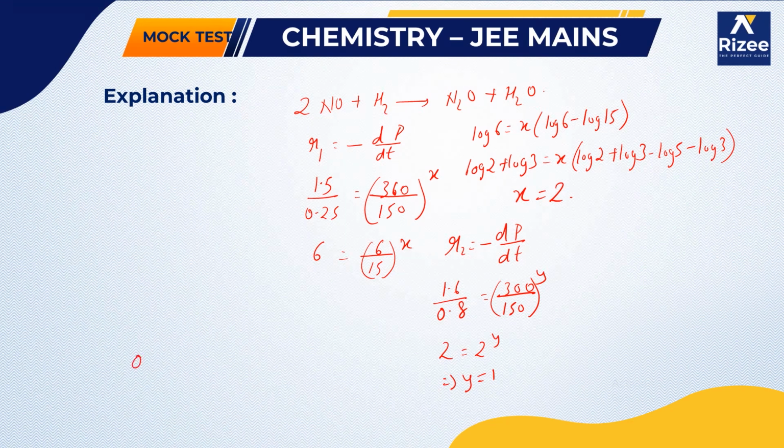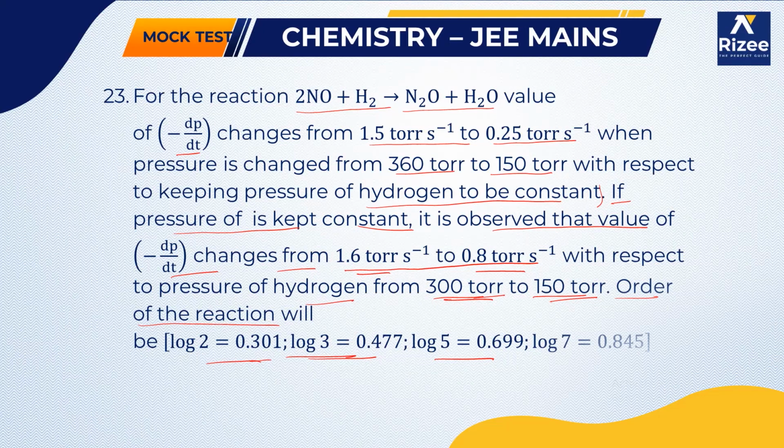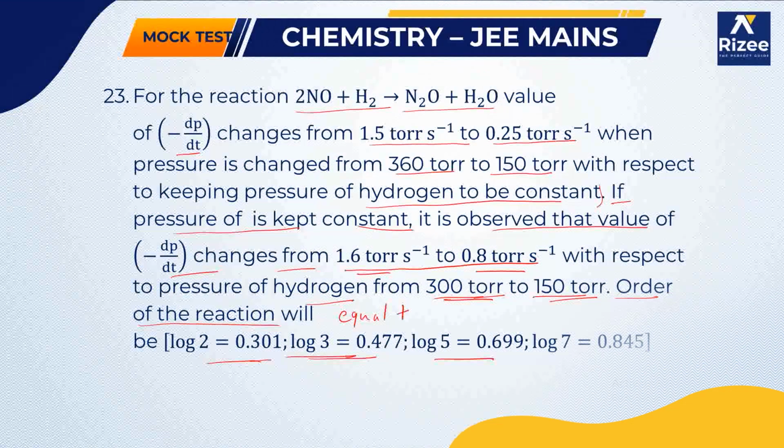So the overall order of the reaction is 2 plus 1, that is equal to 3. So our answer is 3.